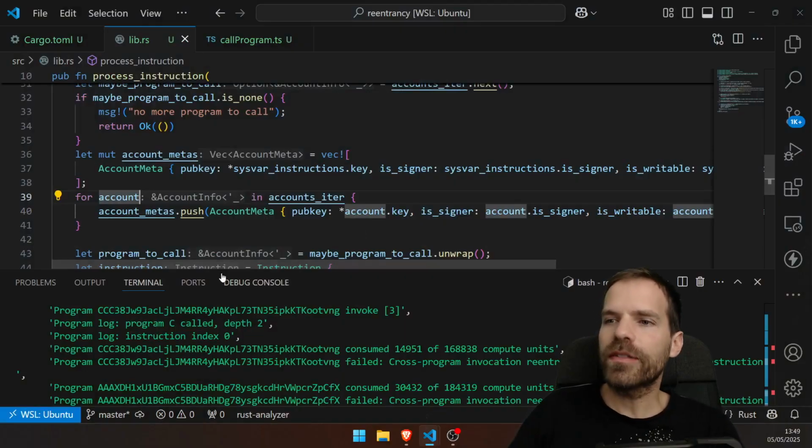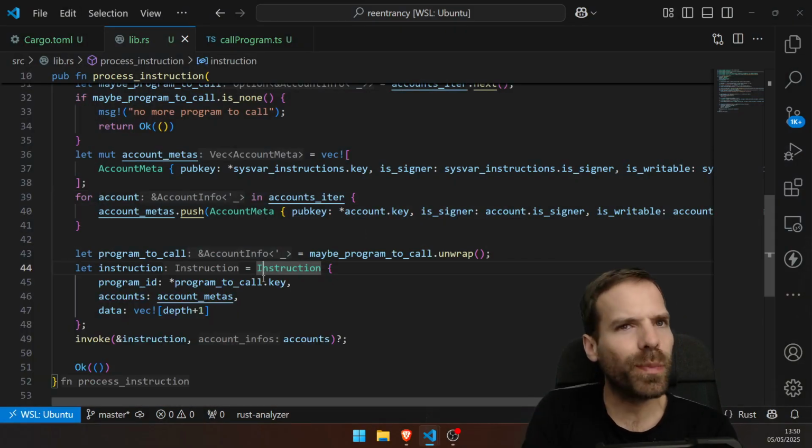Okay, to wrap this up, I'm gonna try to explain what the issue with this whole reentrancy thing is, because I'm not happy with just telling you that it's just not allowed without making a case for why it shouldn't be allowed. So I'm going to give you one example and I'm going to try and implement it. Obviously it's not going to work, but I'm going to do it with a self CPI and skip the evil program and do the evil program within my own program, because then it's going to work. Just to give you an idea, right?